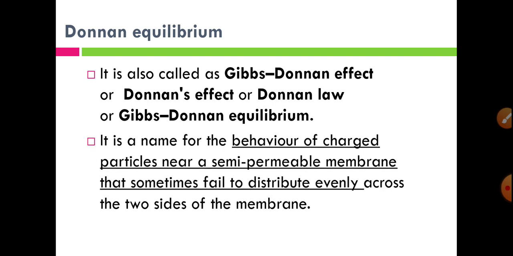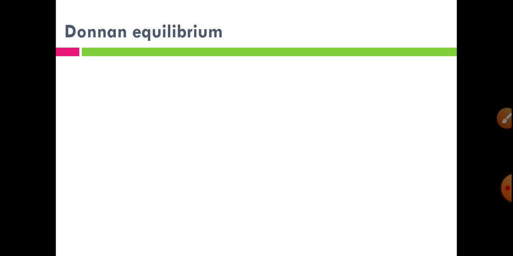It is a name for the behavior of charged particles near a semi-permeable membrane that sometimes fail to distribute evenly across the two sides of the membrane. For understanding purpose, we have seen one example.